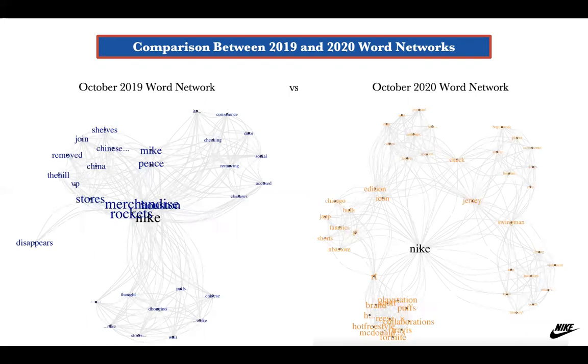This is another visualization, word networks. Again, you can see that in 2019, the words are a lot related to that controversy: Chinese, shelves, removed. A lot of our merchandise was removed from the shelves in China. You can see Mike Pence, the vice president of the United States back then, who also had something to say about this controversy. In 2020, on the other hand, we are related to the ads, we are related to jerseys, which means our products, and other positive things.